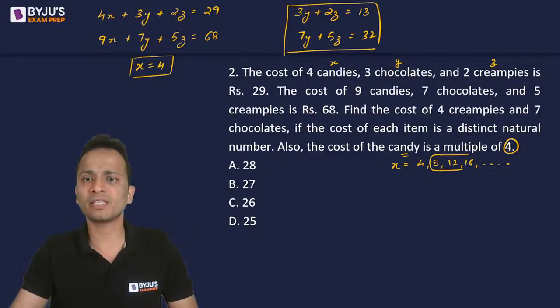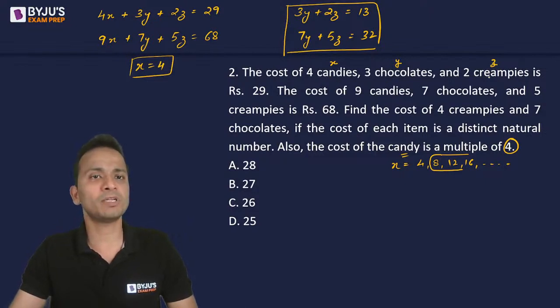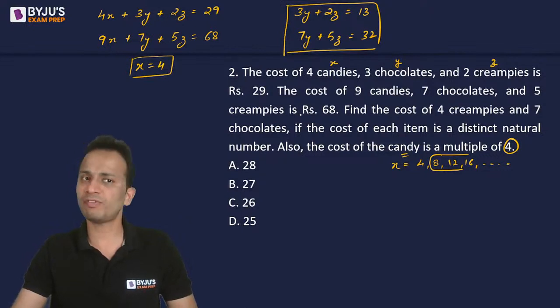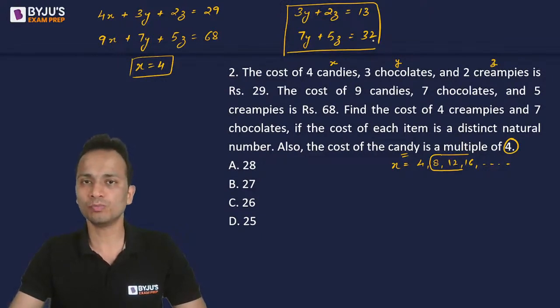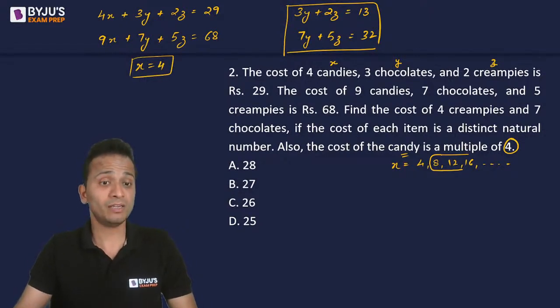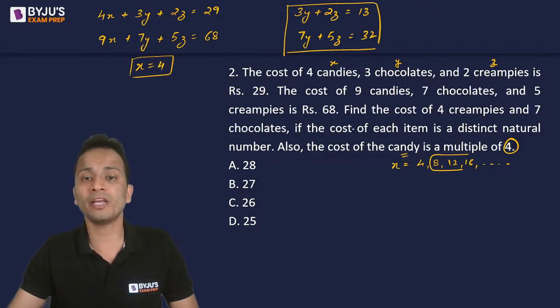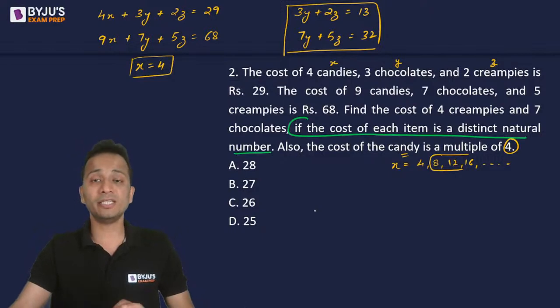Okay, let's simplify these, let's just check the x equations. So it is 4x plus 3y plus 2z and 9x plus 7y plus 5z. Absolutely correct. So I have 3y plus 2z as 13 and 7y plus 5z as 32. Okay, right? Now we have to find out the cost of 4 cream pies and 7 chocolates if the cost of each item is a distinct natural number. Nice. So there is one more important information: the cost of each item is a distinct natural number.